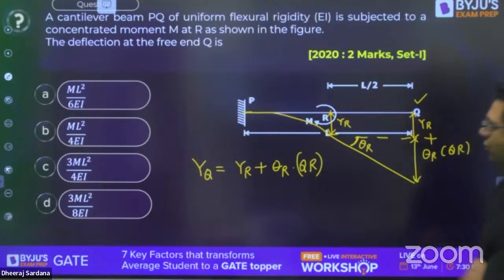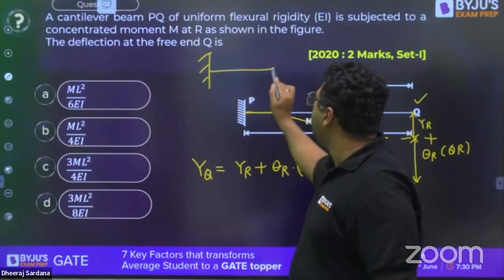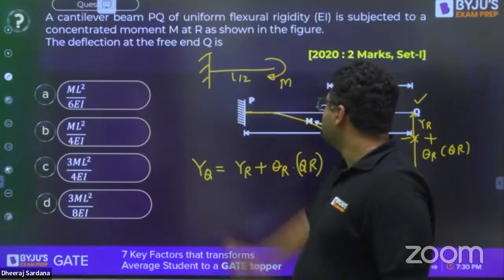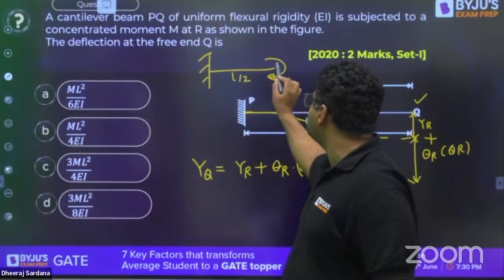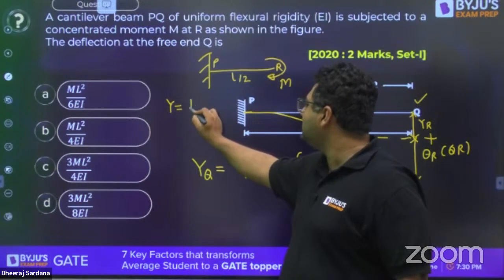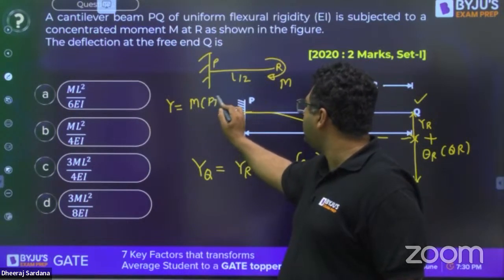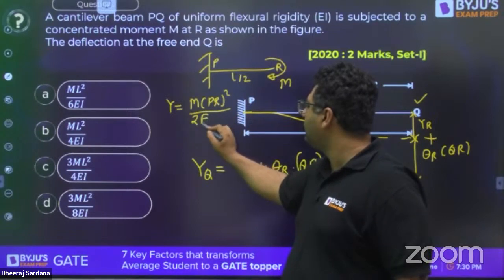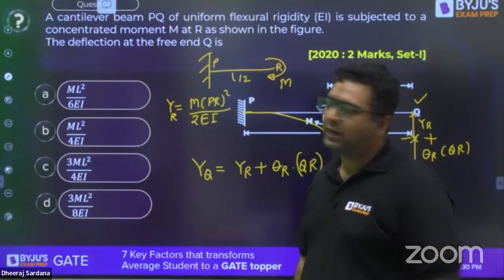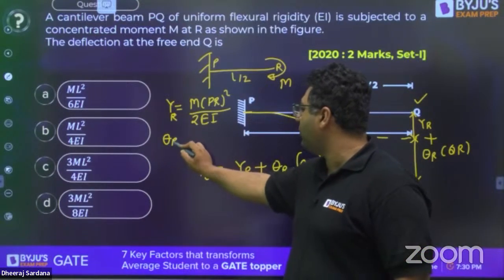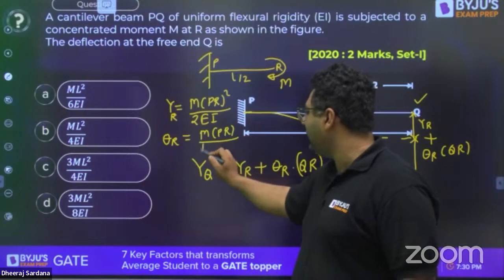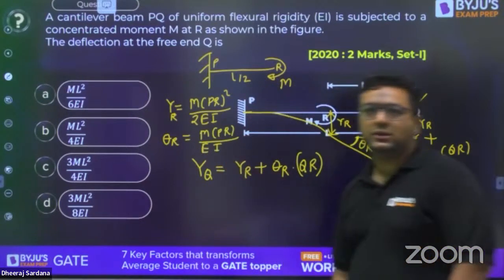And when you are solving this, you must be aware of the formula when you have a cantilever beam subjected to bending moment, and the length of this is L by 2. So you know, for this, if this is R, this is P, then deflection is written as M into (PR) square upon 2EI. This is the deflection at free end R. This is coming from the table, what you remember for 8-10 cases. Then if you want to write down the slope at R, it will be ML upon EI. So when you put these values, you will get the answer.